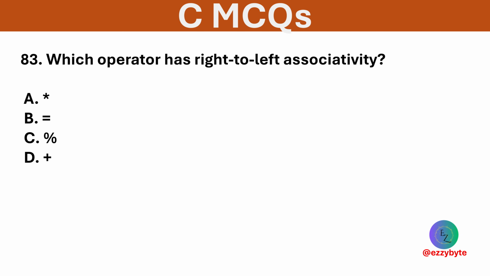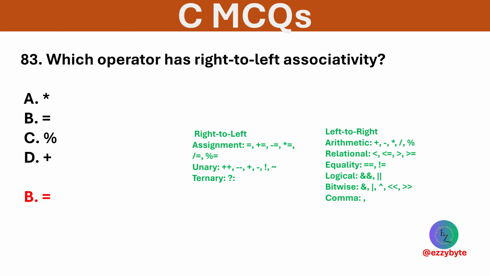Which operator has right to left associativity? Options are multiply, assignment, modulo, and plus. Option B is correct. Most operators in C have left to right associativity, but assignment operators like = have right to left associativity.